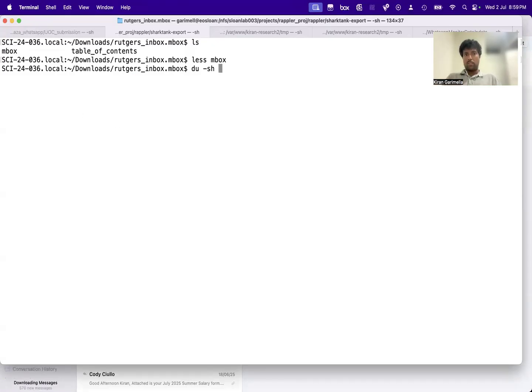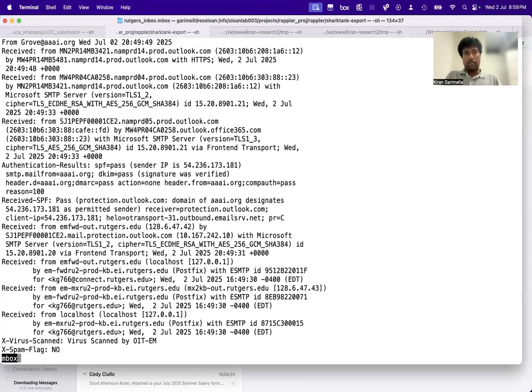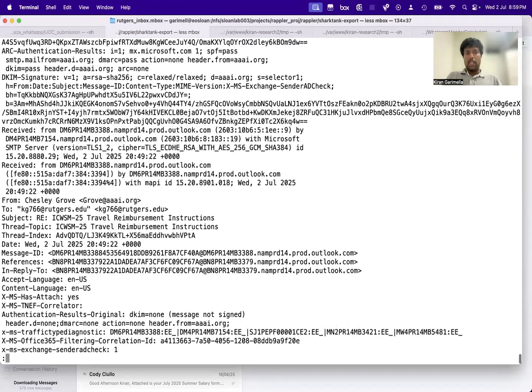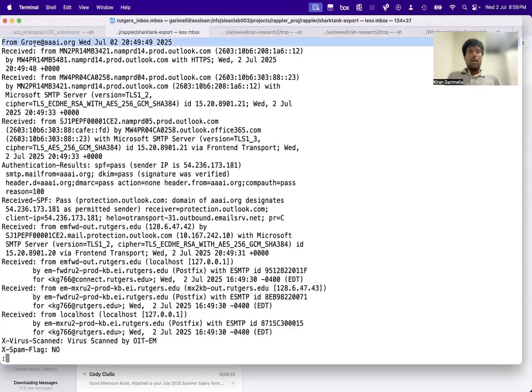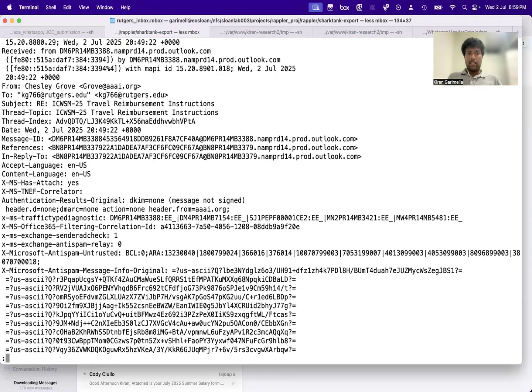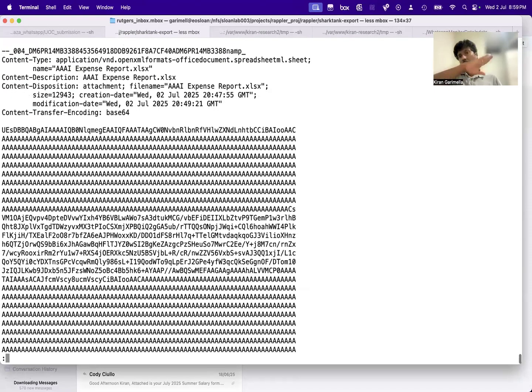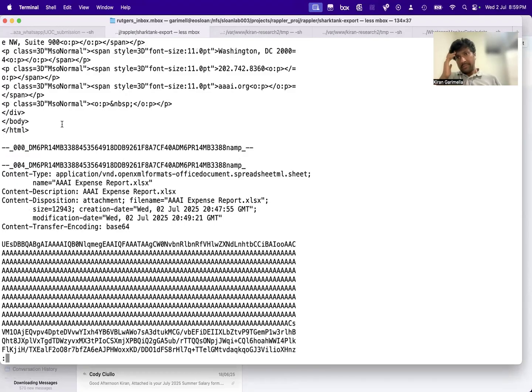This Mbox is a huge file which contains all my Rutgers emails in the last 4 years or so since I started. Mailbox format is a standardized format, but it's a text file. So there's a lot of things like who sent it, and a bunch of HTML and the way it's formatted and all of that stuff. So it's not easy to parse, right?